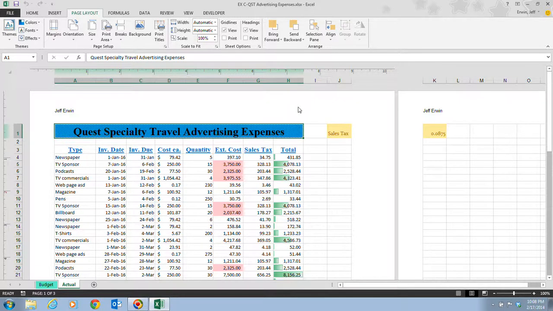When we go to the next page, we're going to be talking about checking the spelling, and also we're going to be fitting this all on one page on there. So you're ready to move on to the final video of Excel 2013 Unit C.